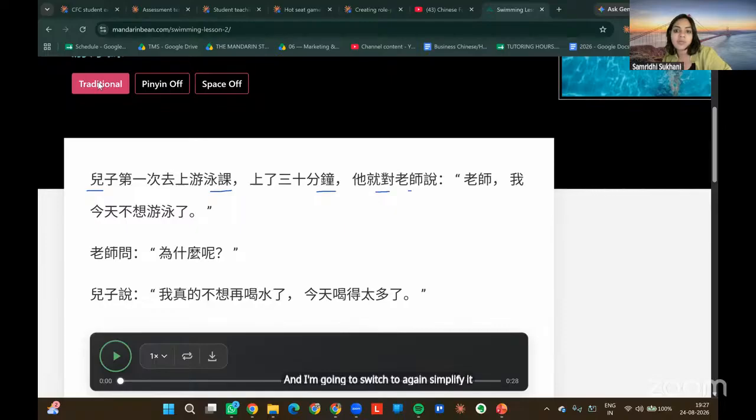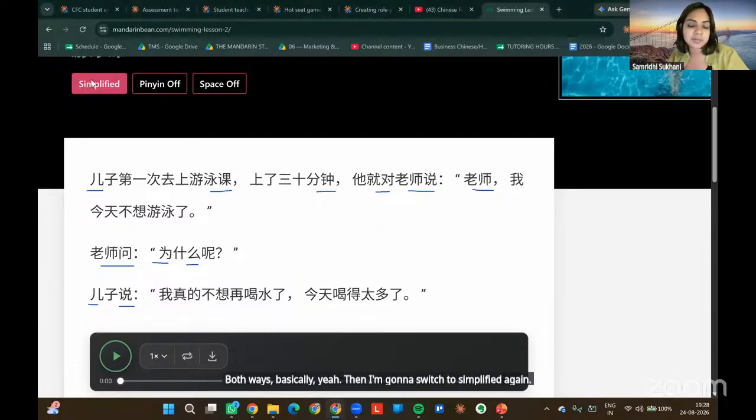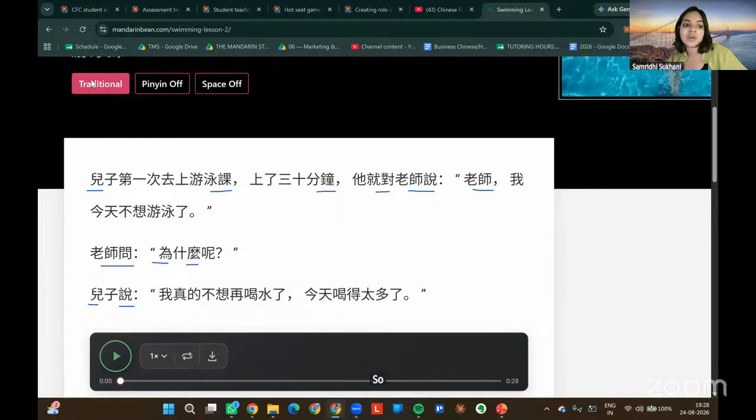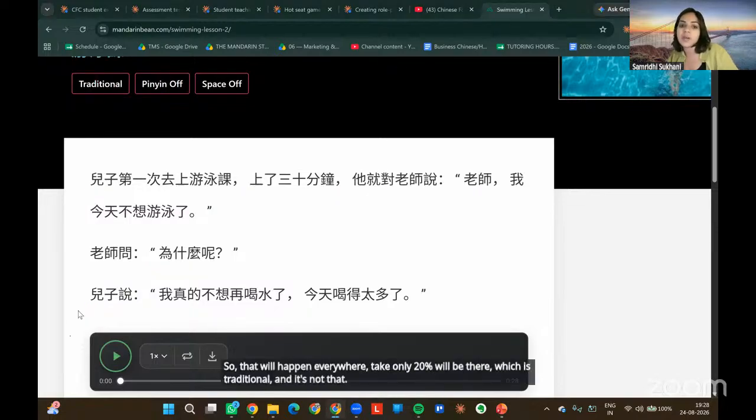Just see how few characters are turning into traditional. The rest are basically coming in both ways. I'm going to switch to simplified again. Traditional. Simplified. Traditional. So I hope you can understand, hardly 20% of characters are traditional. That will happen everywhere. Only 20% will be traditional, and it's not that tough to master that.